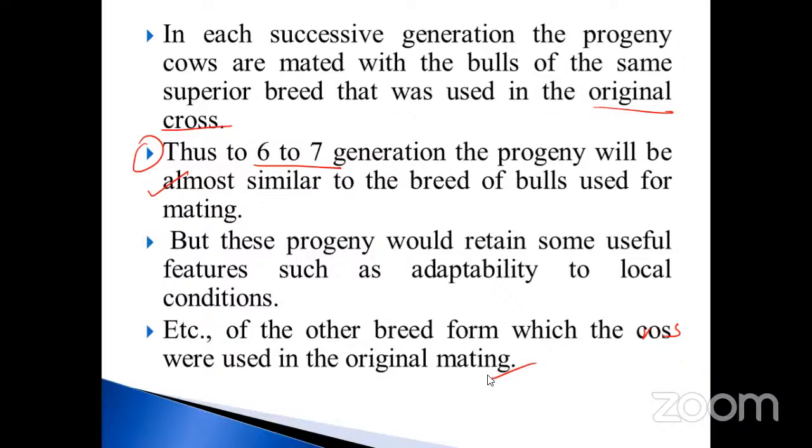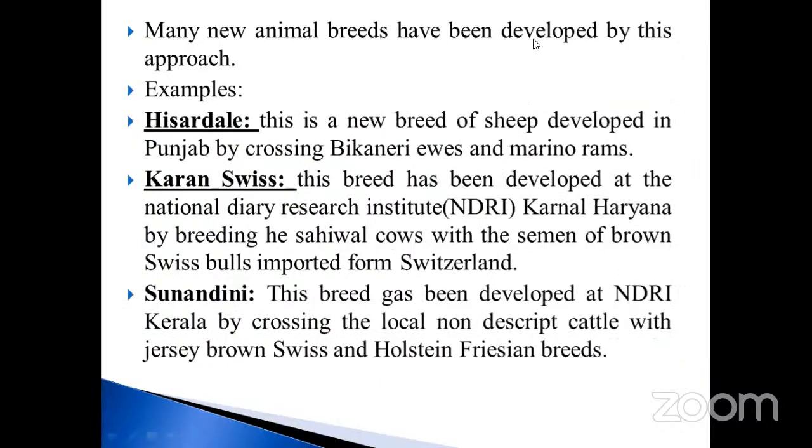Okay, my dears, these are the important points. Many new animal breeds have been developed by these approaches. See, there are so many examples given. One is called Hisardale. This is one of the sheep mostly present in Punjab. Here they may ask a question from the NEET point of view. You must note it down. This is the name of the sheep.